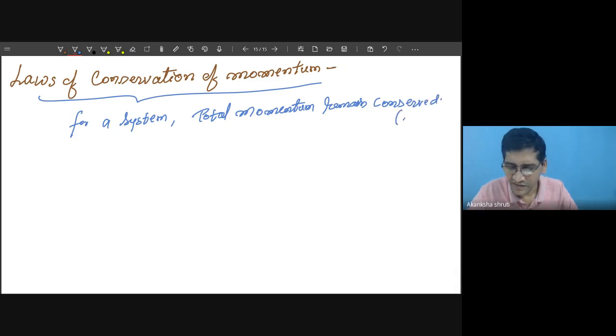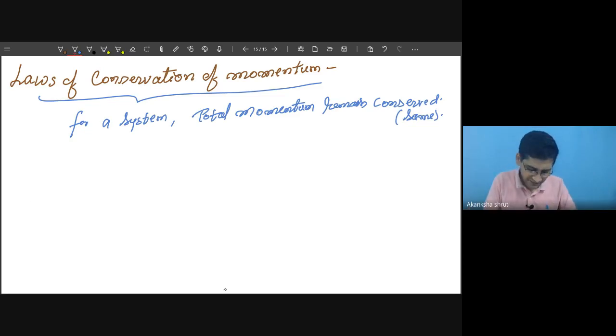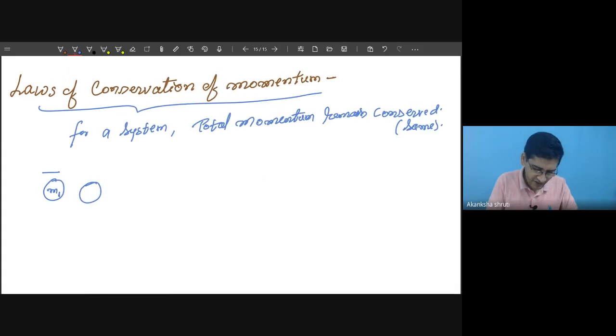Okay, conserved means it remains the same. How is this? Consider a situation where two balls are there. Consider this as mass m1, initially moving at speed u1. There is another ball m2, at some distance, moving at a speed of u2. Let us consider u1 is greater than u2.